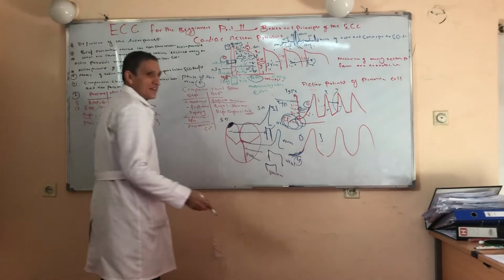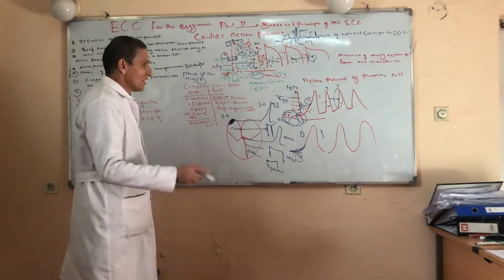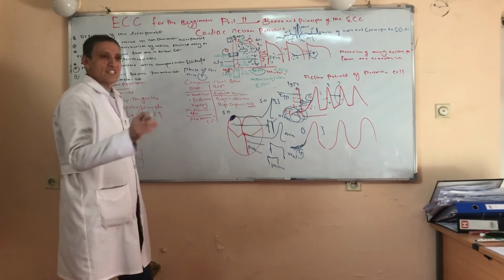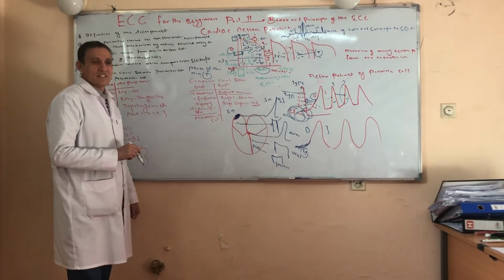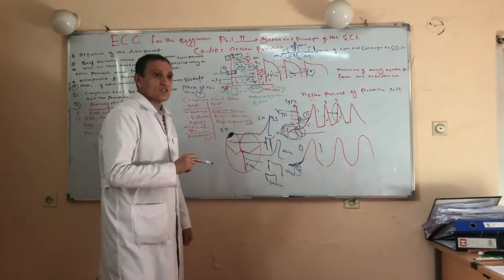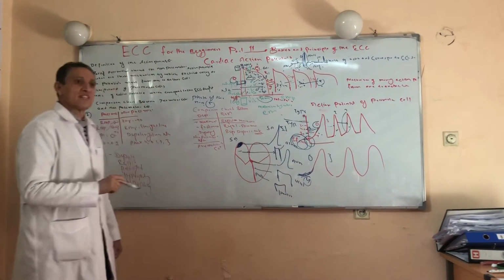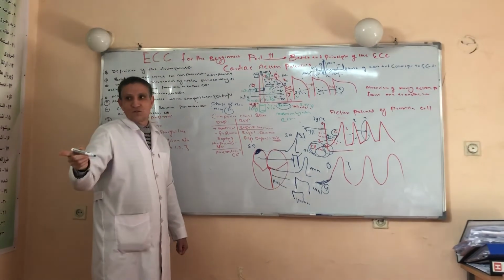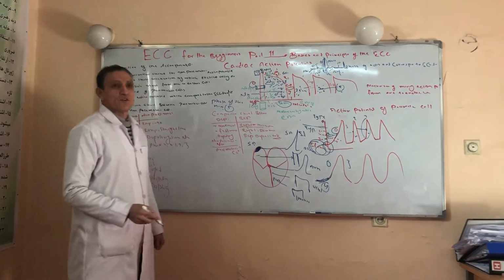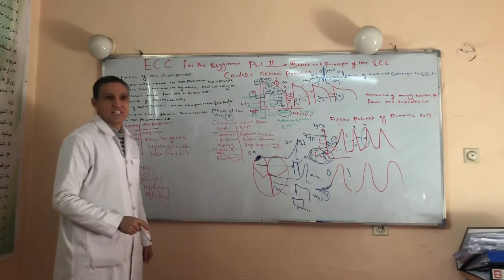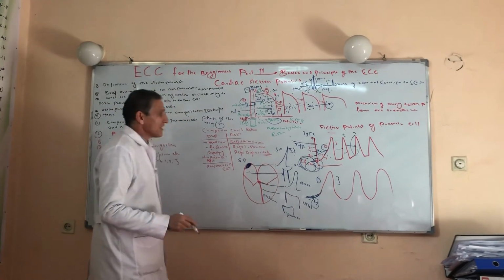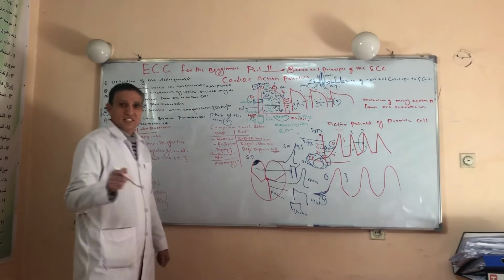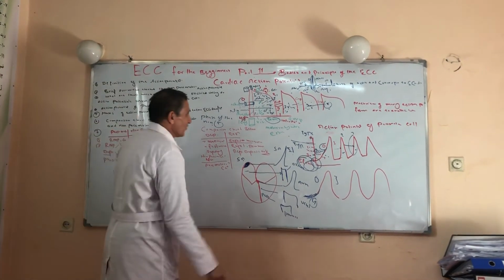SA node and AV node don't have any waves or deflection on the ECG because of these reasons. They are tiny, small tissue, and they need less calcium for depolarization, and they do not produce enough electrical voltage to be detected by the electrode and transmitted to the needle of the ECG machine. So nothing can be transferred to the ECG recorder. So the SA node and AV node don't have any waves or deflection on the ECG paper directly, but indirectly the SA node leads to stimulation of the atrial tissue. If you have a well-defined P wave, it represents that the atrium is stimulated by the SA node.